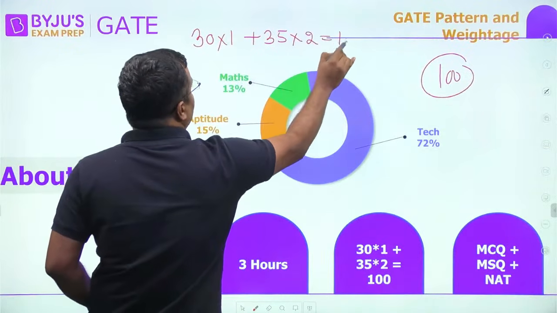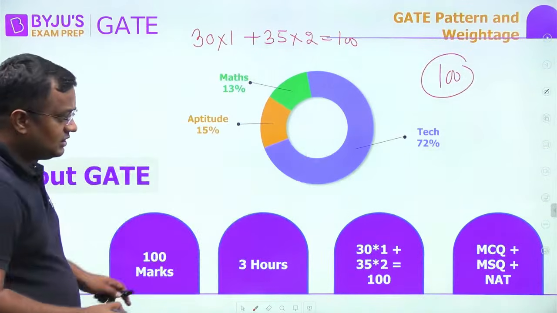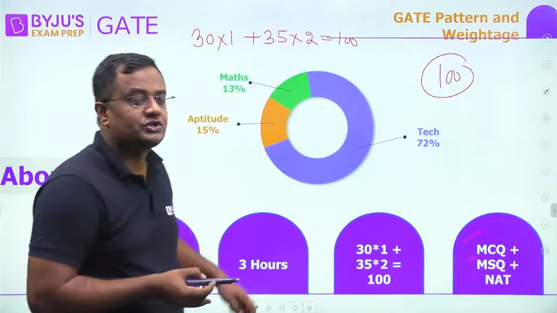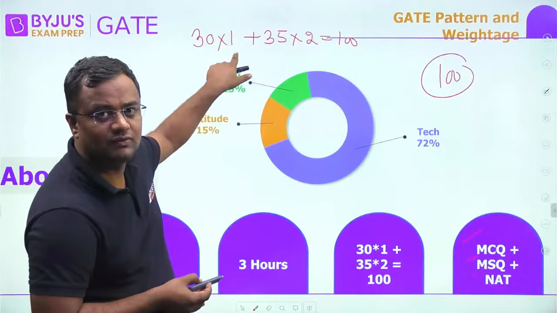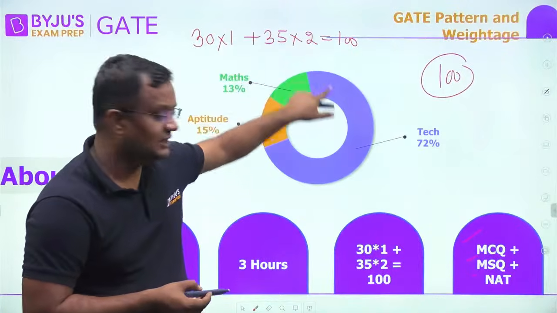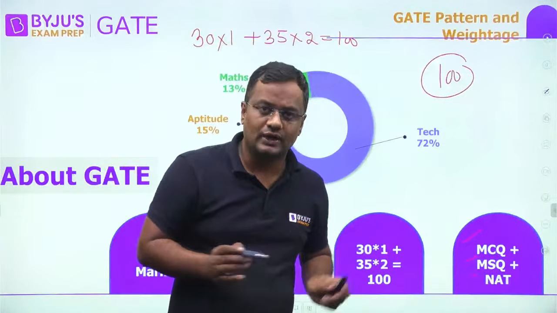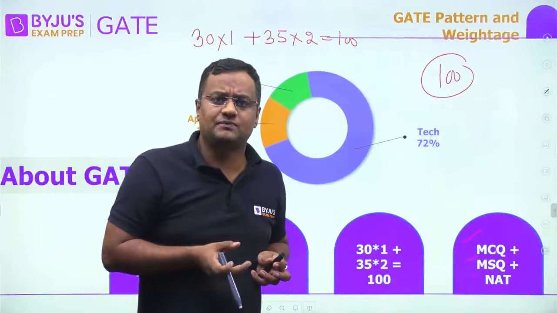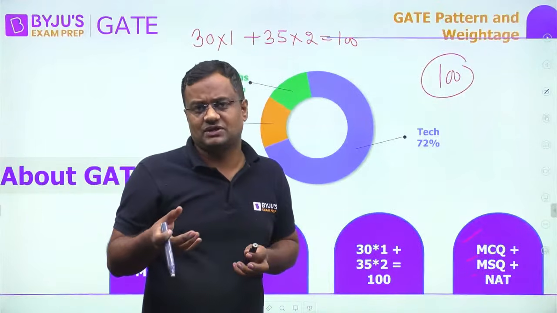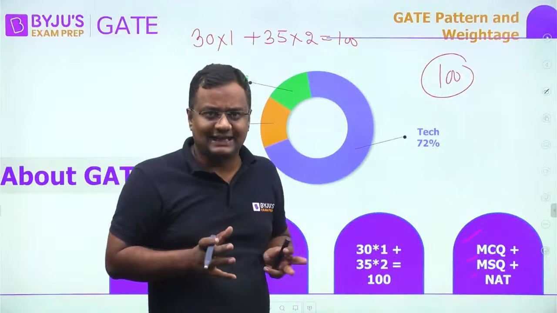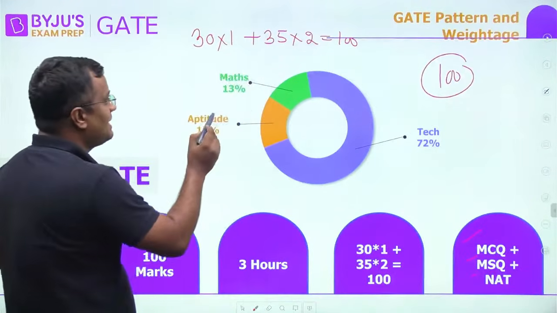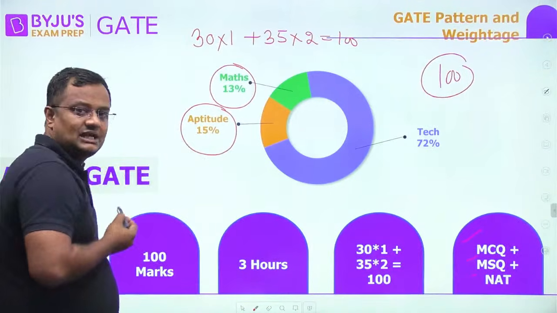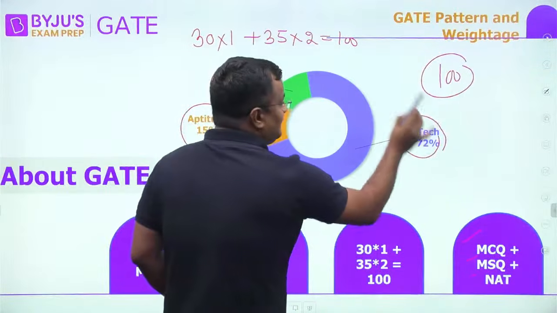Total it is 100. Out of these, 65 questions will be MCQ, MSQ, and NAT. For MCQ questions, for 1 mark, negative marking is 1 by 3. For 2 marks, it is 2 by 3. For MSQ and NAT, there is no negative marking. Usually 30 to 35 questions are MCQ, 10 to 15 questions are MSQ, and around 20 questions NAT. Now, out of this 100 marks, 13 will be maths, 15 will be engineering aptitude, reasoning and verbal, and 72 will be technical.